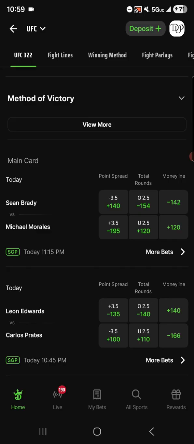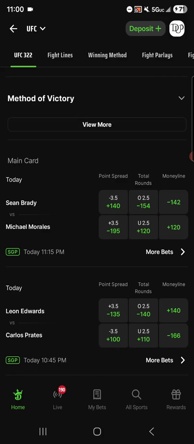So let's think about this logically. Let's say in this fight, Brady versus Morales, Sean Brady is the favorite, and he wins every round 10-9. On the judges' scorecards, that's going to look like 30-27.